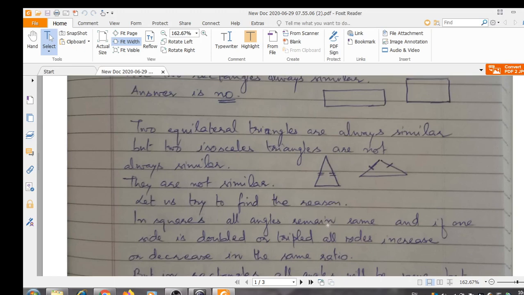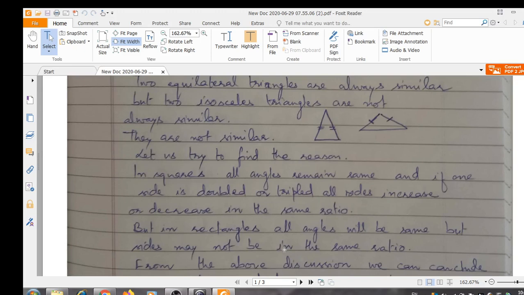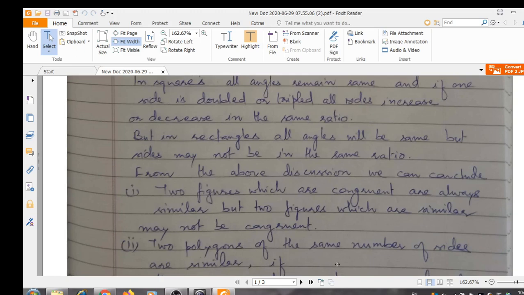In squares, all angles are same, and if one side is doubled or tripled, all sides get increased or decreased in the same ratio. But in rectangles, although all angles are same, the sides are not increasing or decreasing in the same ratio. So from this discussion, we can conclude two things.